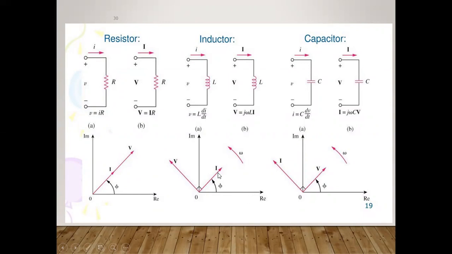Okay, in the inductor the current will lag and the voltage will lead. See here, the voltage leads in the inductor, and the current is lagging because this is starting from 0 and going ahead. So the current is lagging behind the voltage, which means the voltage is leading the current in the inductor.